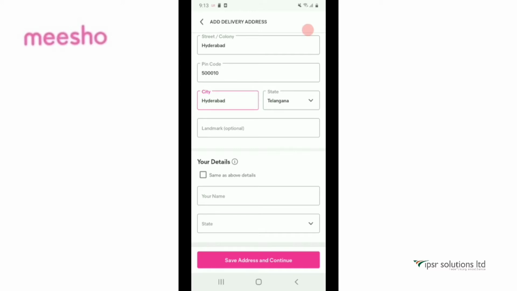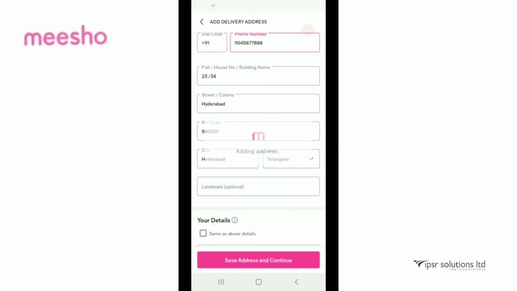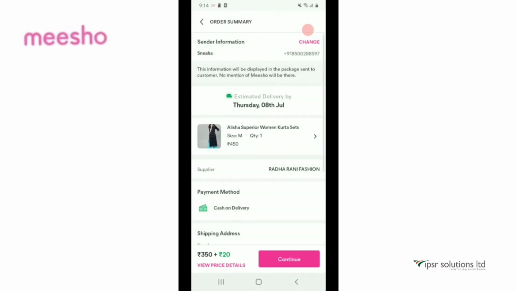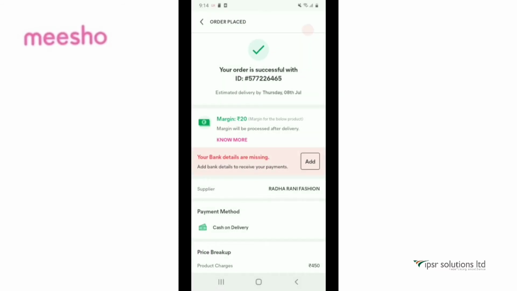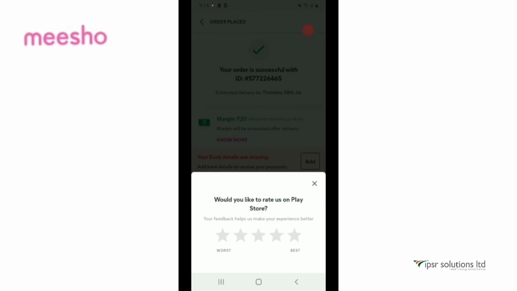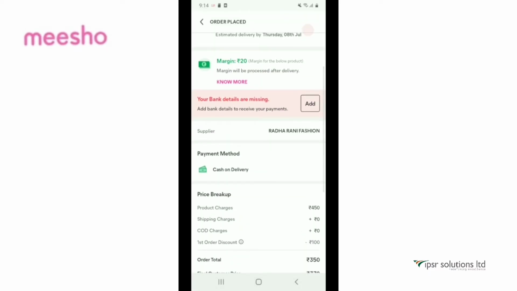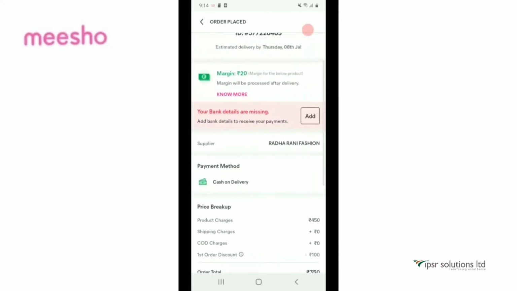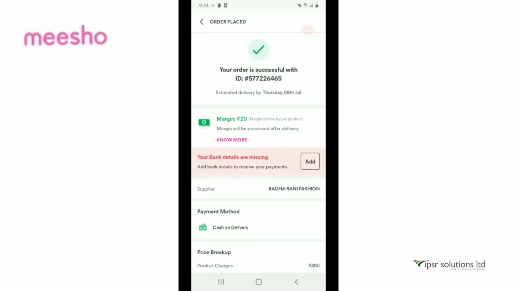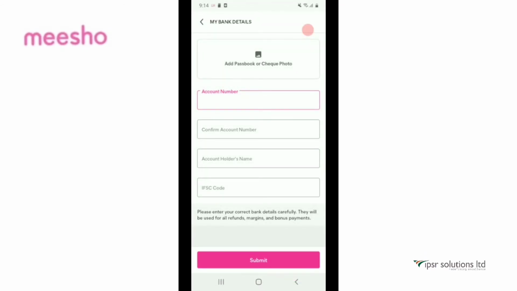Now save the address and click on continue. You can see the order summary with the payment method as cash on delivery and 350 plus 20, your profit margin, and click on continue, and you can see your order is placed. You can also see the margin is 20 rupees, what you earned, and you can also cancel or track your order like you do in normal apps.